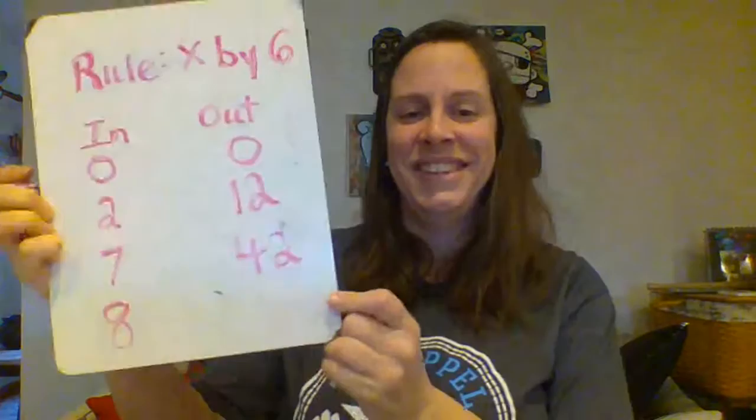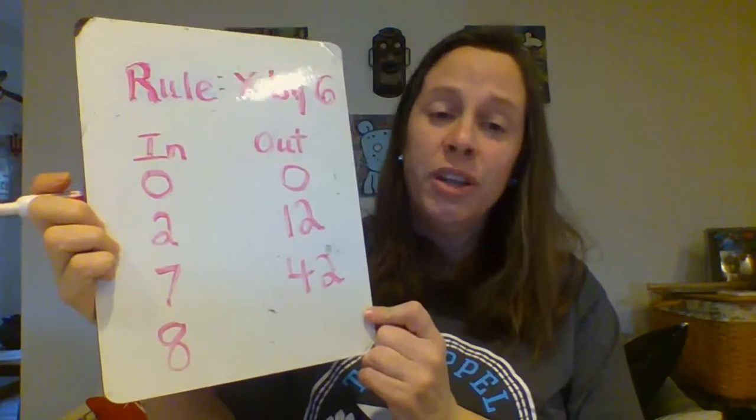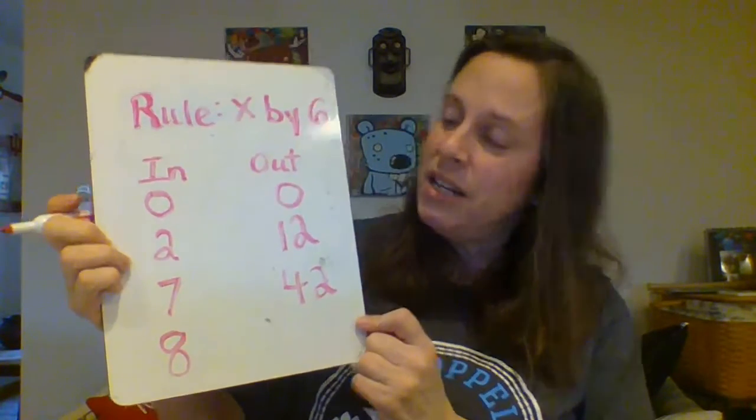Now let's go to 6 times 7. This is a little tougher. Here we go. 6, 12, 18, 24, 30, 36, 42. So 6 times 7 is 42. Now, we can figure out 6 times 8 in a couple of ways.